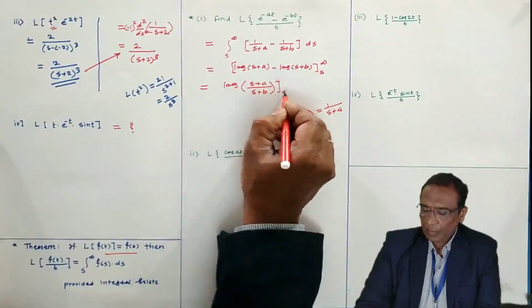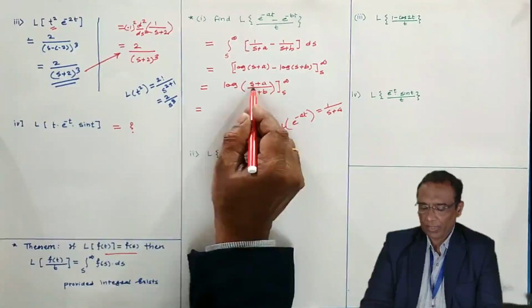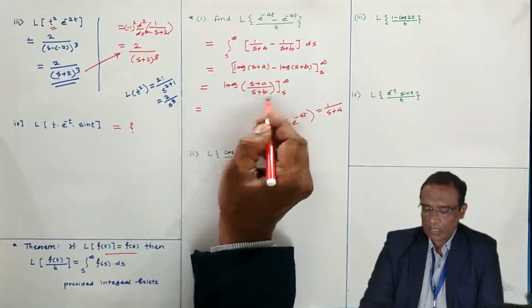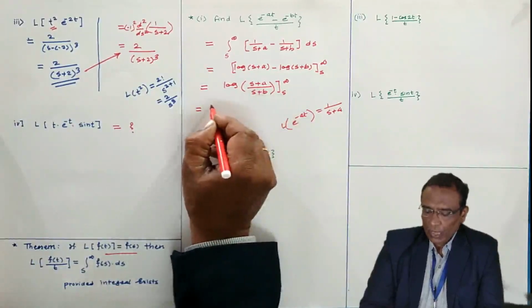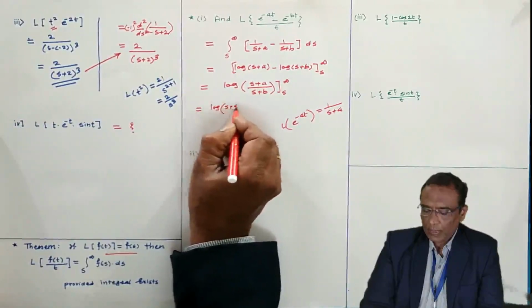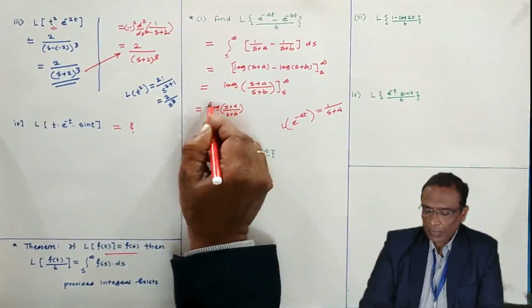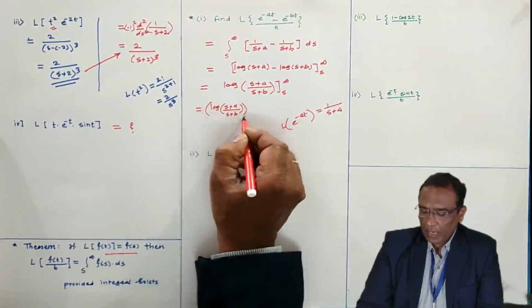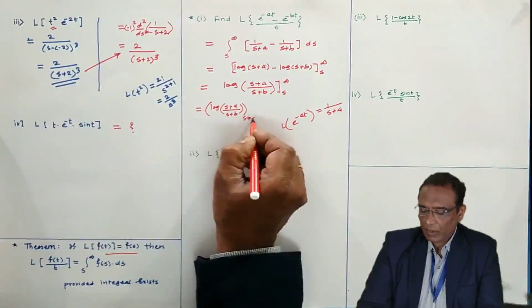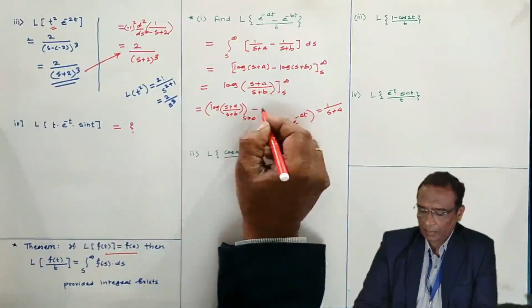Put lower limit and upper limit. Now put s equal to infinity and put s equal to s. So what I am going to do? I am putting s equal to infinity in the log of s plus a by s plus b. In this way I am writing s tends to infinity, or s equal to infinity if you write, it will not make any difference. Analytical.